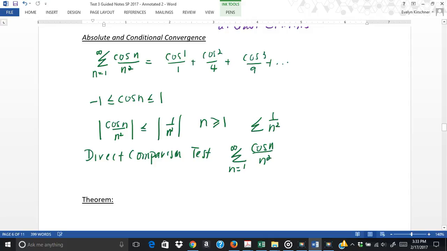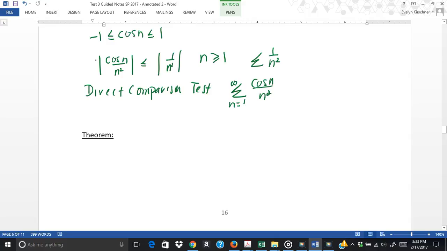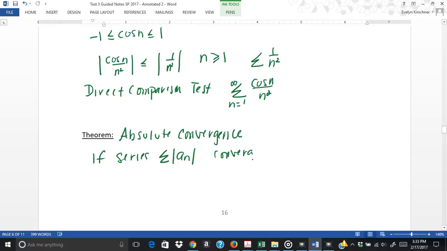So I have a theorem. It's called the absolute convergence theorem. And it says if a series in absolute value converges, I know that also the series will converge.